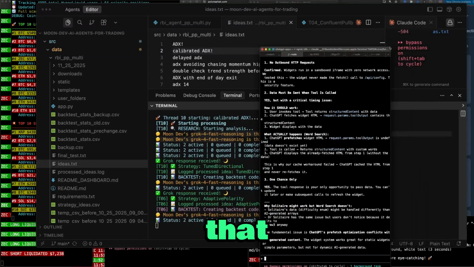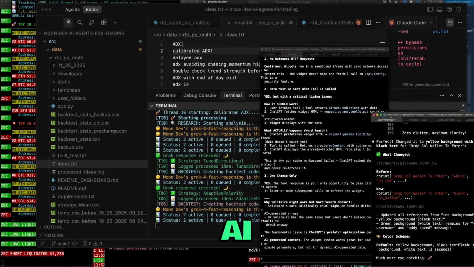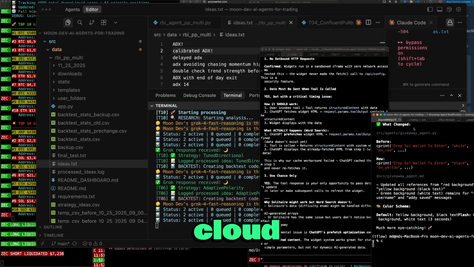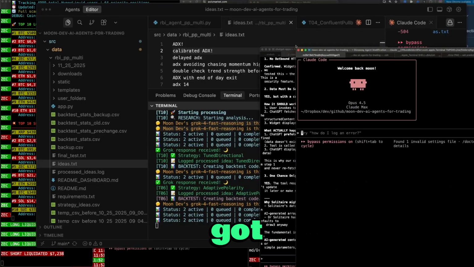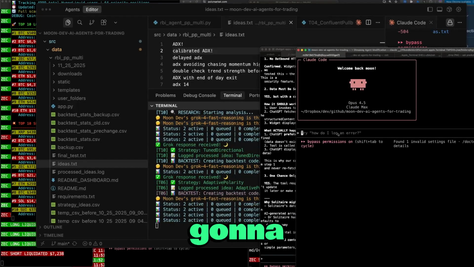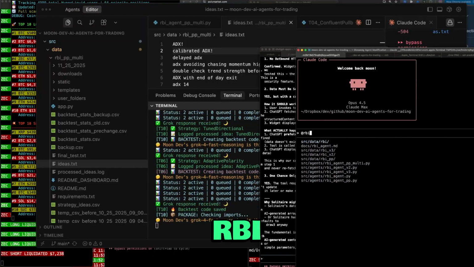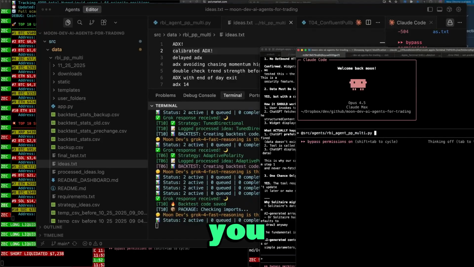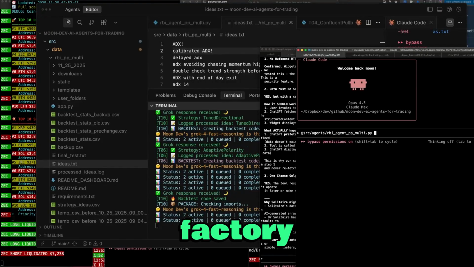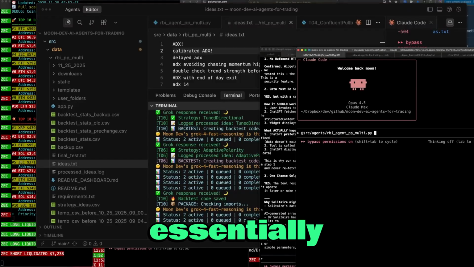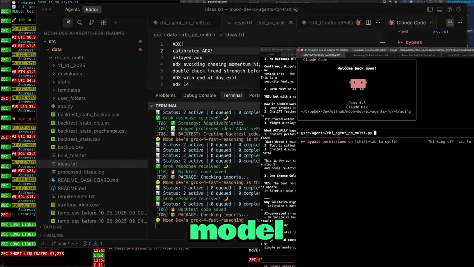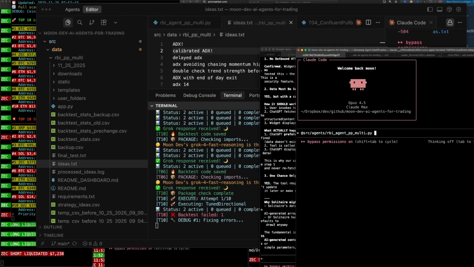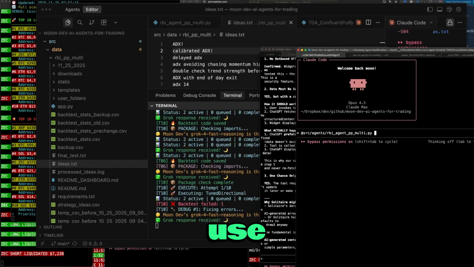Let me go find that AI agents here. You can see here AI agents. Okay, let's use Opus here. I got to restart this and hit C because we do Claude dangerous mode. Now I've got Opus 4.5 here, and what I'm going to say is RBI agent multi PP. Okay, so you can see this is dependent on the model factory and some other things. Essentially, there's a new Claude model, and I want you to go ahead and update this RBI agent PP multi to use this new Claude model.